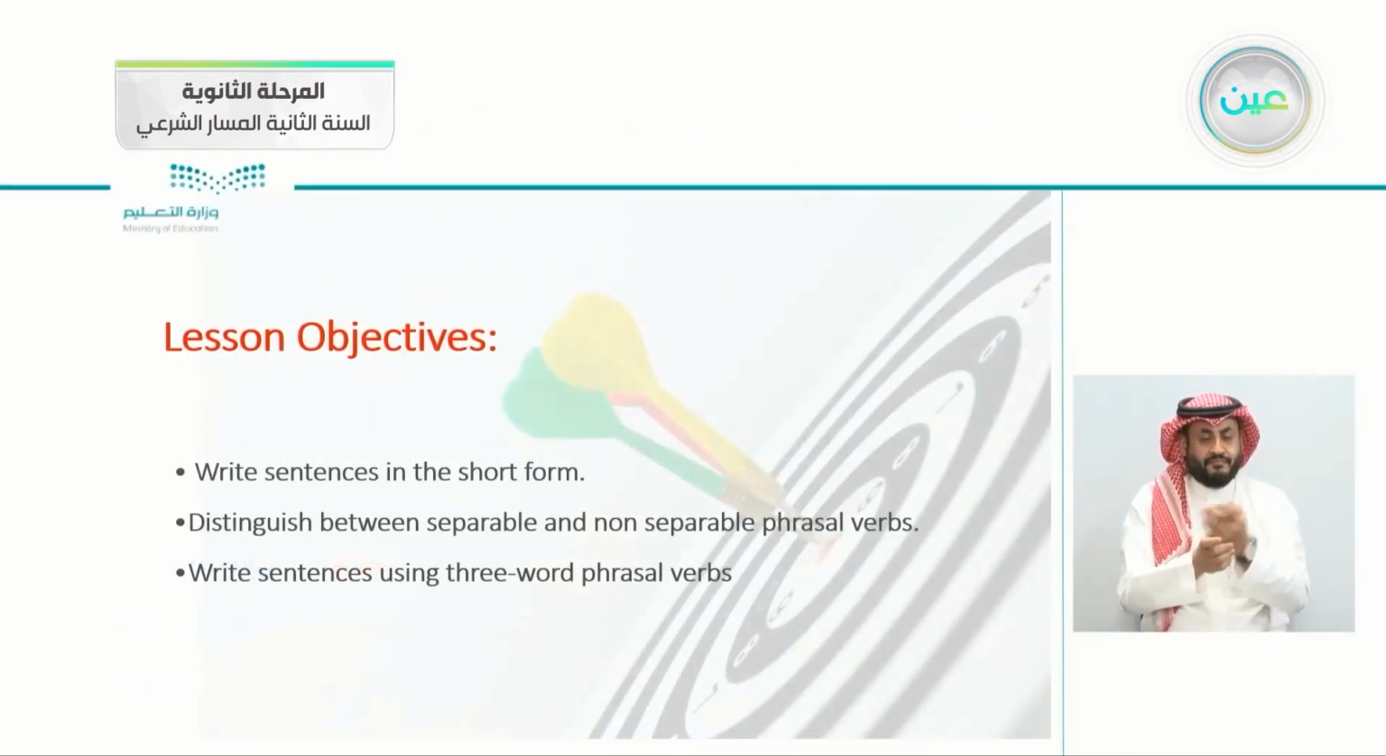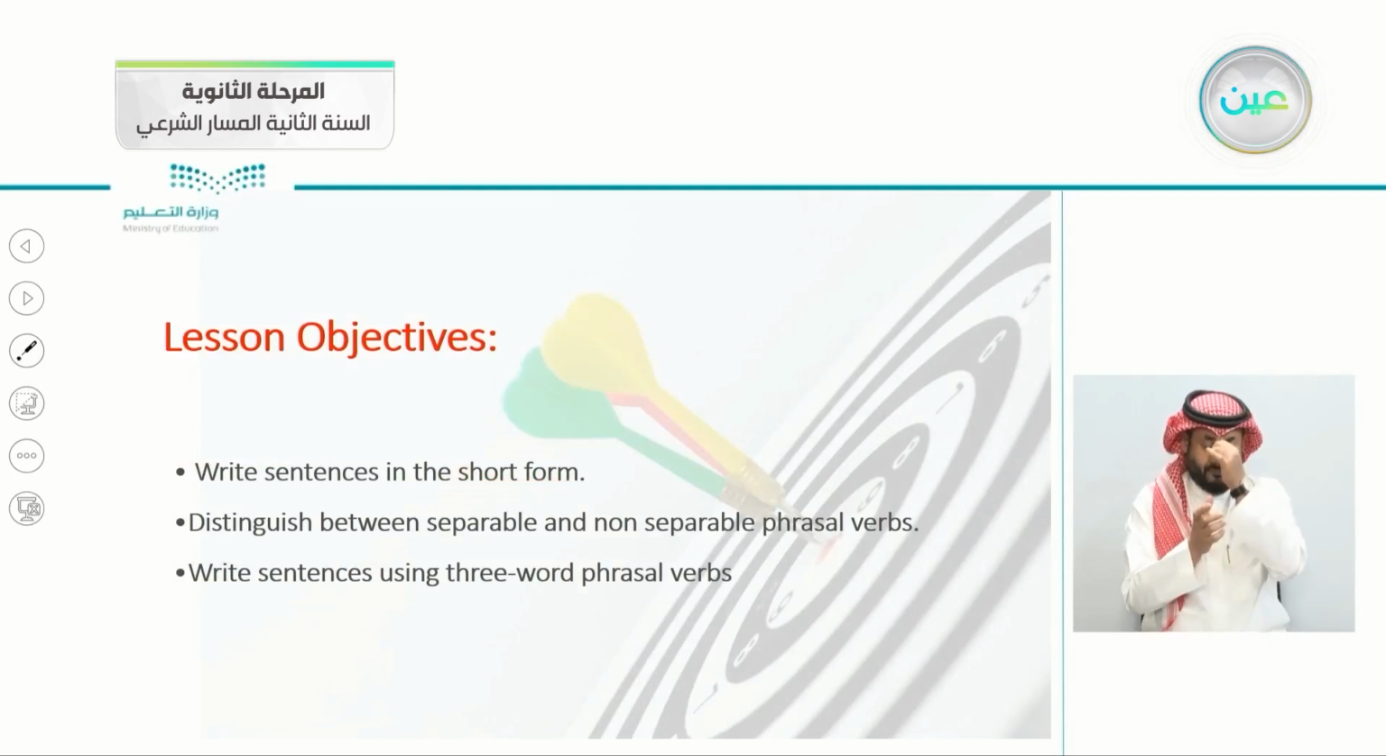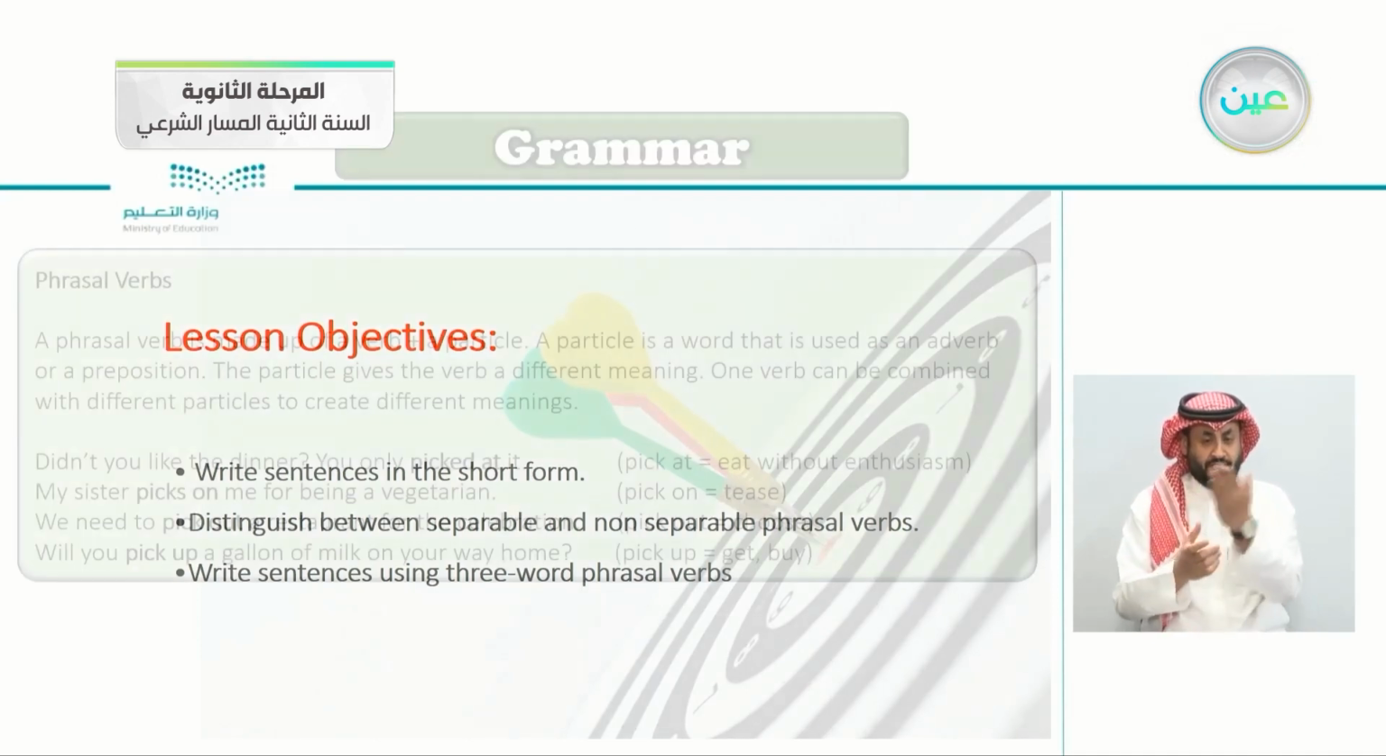So today's objectives for the grammar: write sentences in the short form. Distinguish between separable and non-separable phrasal verbs. Write sentences using 3-word phrasal verbs. So we'll be learning all of that now.